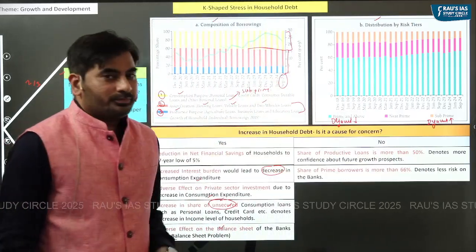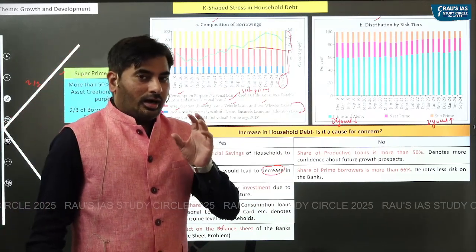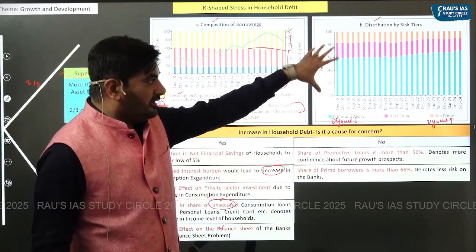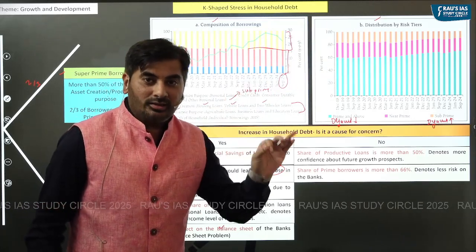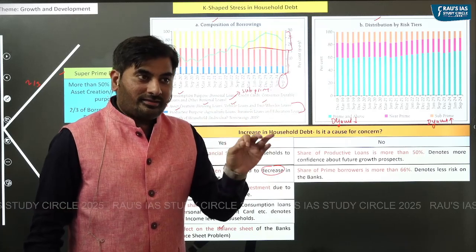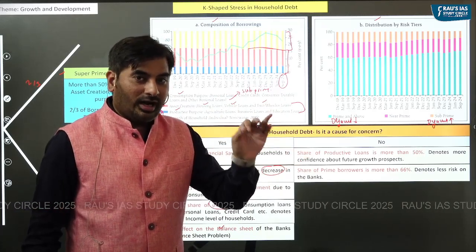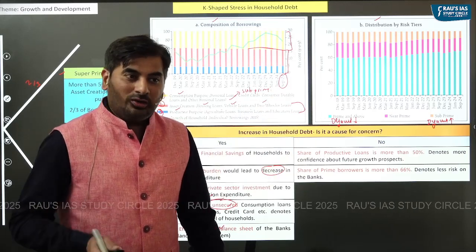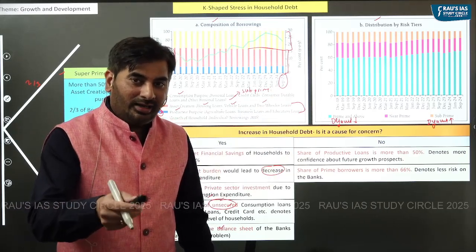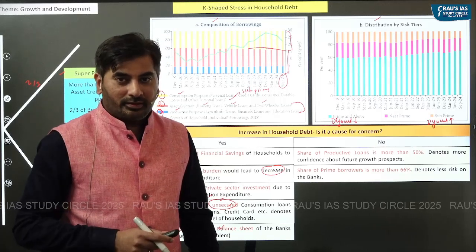Point number two. Out of the different categories of borrowers, as you can see in this particular graph, almost two-thirds of the borrowers, that is 66% of borrowers, are prime and super prime borrowers. Only one-third of the borrowers are subprime borrowers, right?